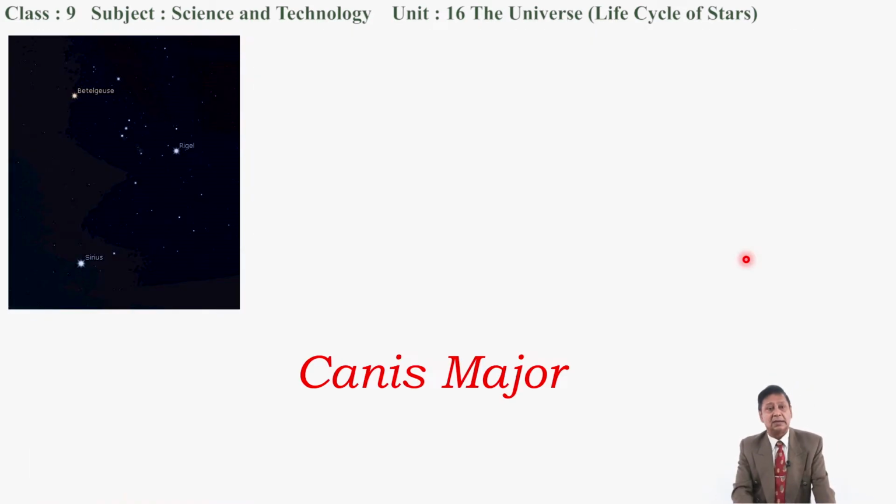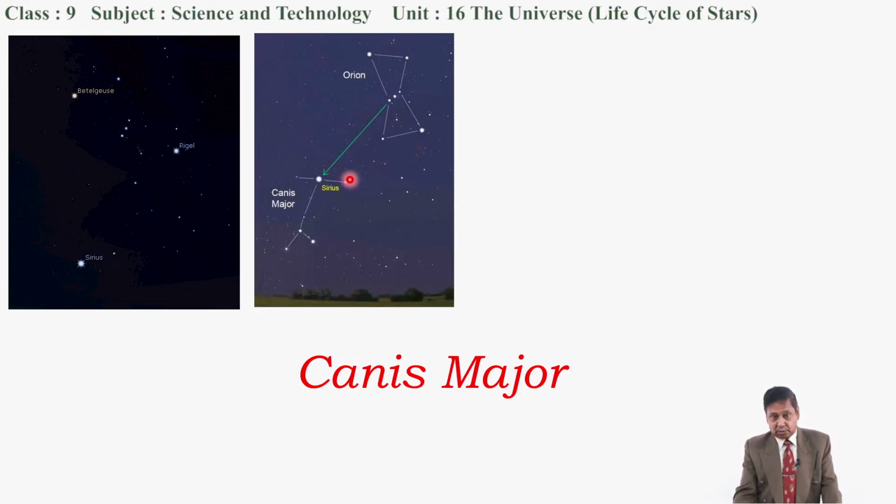Okay. Now let's go to Sirius also. There is one constellation called Canis Major, and it contains Sirius. Look at this, this is Orion. If we extend the belt of Orion in a straight line, then we'll get Sirius. Another diagram also shows the location of Sirius in Canis Major. This is the constellation Canis Major, and if a line is drawn from the belt of Orion directly downward in a straight line, then we'll get Sirius.